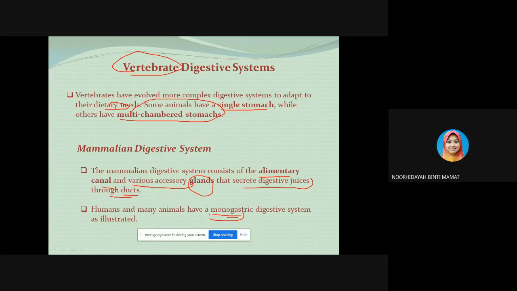Monogastric refers to mono, meaning one, and gastric, meaning stomach chamber. So humans and many animals that are monogastric have one stomach chamber in the digestive system.